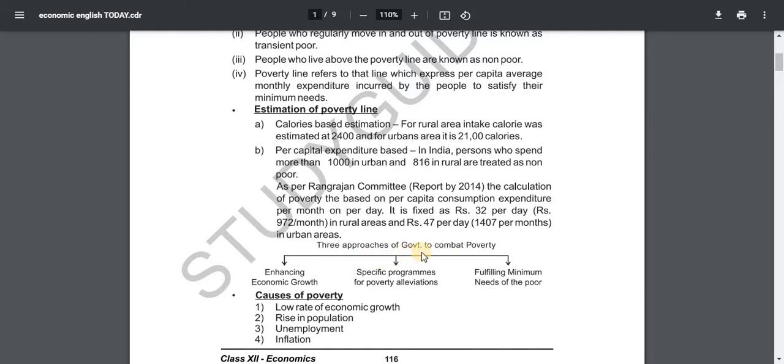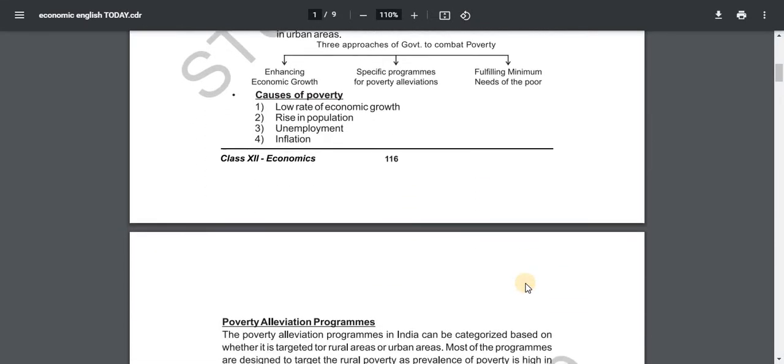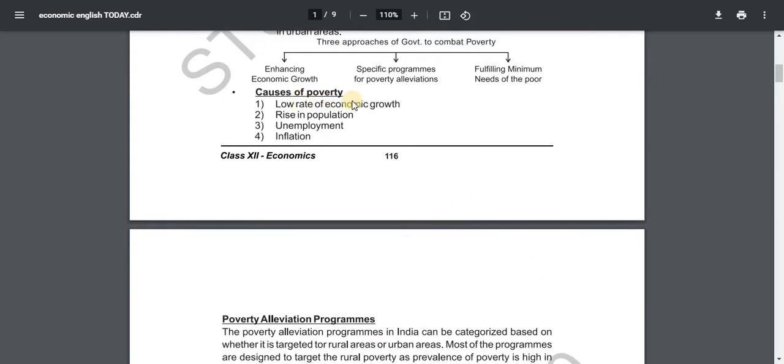Three approaches of government to combat poverty: 1. Enhancing economic growth. 2. Specific programs for poverty alleviation. 3. Fulfilling minimum needs of the people. Causes of poverty: 1. Low rate of economic growth. 2. Rise in population. 3. Unemployment. 4. Inflation.